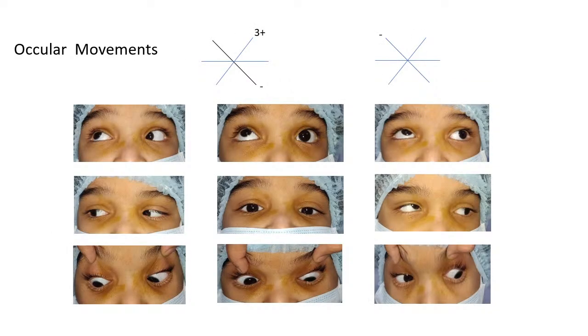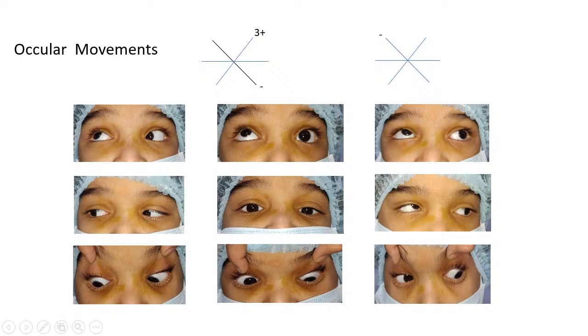Now coming to the ocular movements, starting with the primary gaze, as we can see, the right eye is slightly elevated over the left eye, so this can be either a right eye hypertropia or a left eye hypotropia. Coming to the dextroversion, no restricted movements were noted. Coming to the levoversion, as you can see in the right eye, there is overelevation on levoversion. Coming to the elevation movements, in the left eye, as you can see, there is restriction of movement in the elevating gaze. In depression, there is no restriction of movements noted.